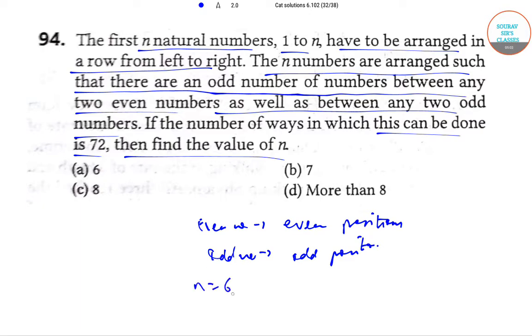Now if n is equal to 6, this can be done in 3! × 3! + 3! × 3!, that is equal to 72 ways. So for other values of n, this is not 72. Therefore the correct option is option A.